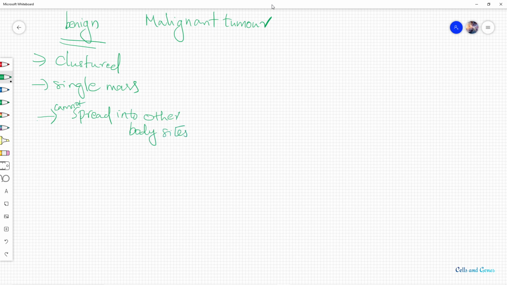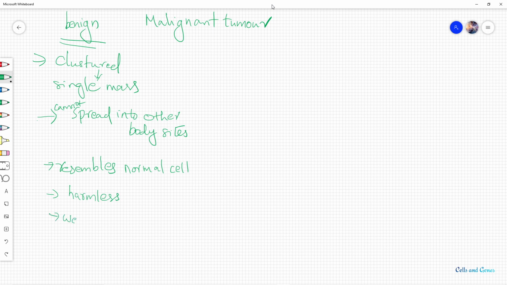Now when we see a benign tumor, it resembles normal cells. So we said they remain clustered together in a single mass, they cannot spread into other body sites, and they resemble normal cells. A majority of primary tumors seen in humans are these benign tumors, and since they resemble normal cells and do not spread into other body sites, they are considered to be harmless.